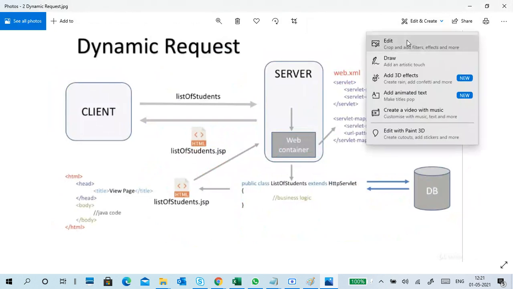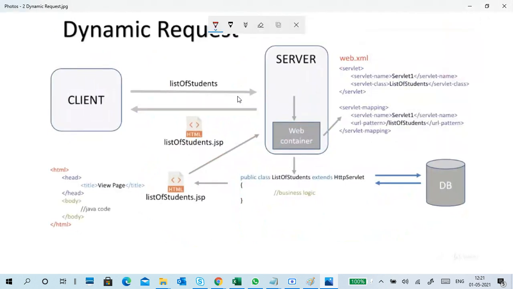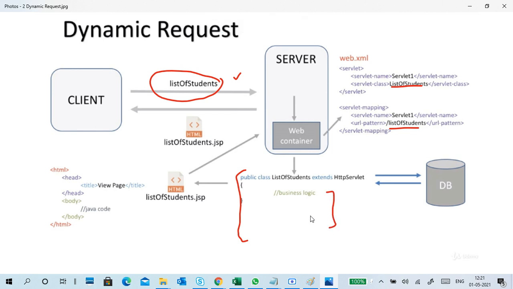Okay, again, see. The client sends a query. The query name is list of students. The server verifies what type of query it is, where it is located, and it will contact that program only, and in the program it will have written logic.